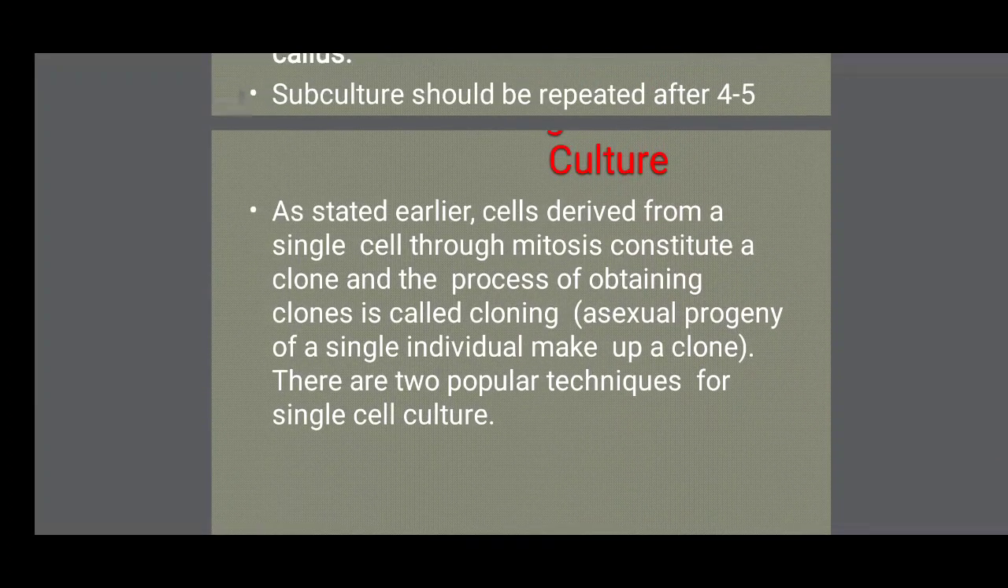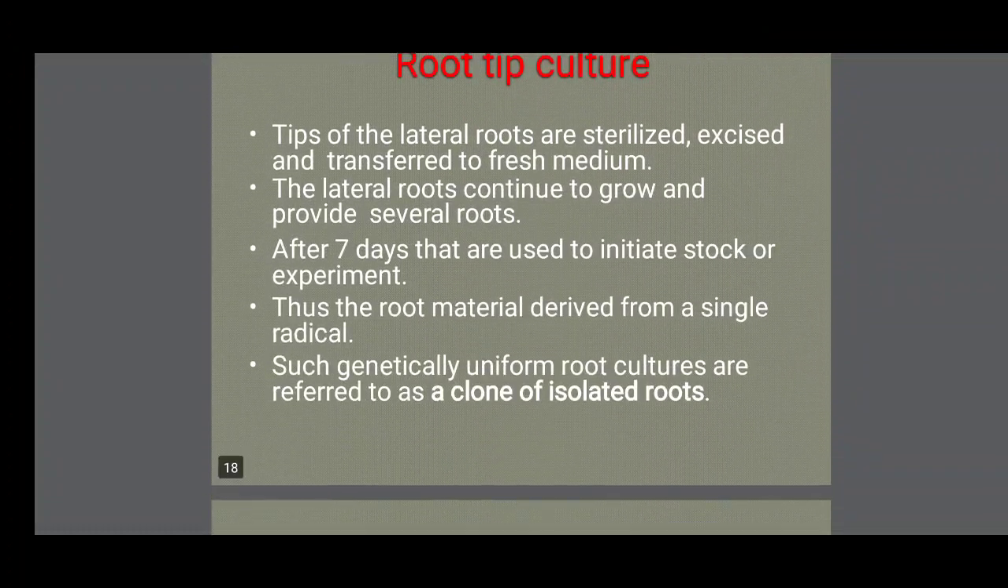As stated earlier, cells derived from a single cell through mitosis constitute a clone. The process of obtaining a clone is called cloning. Asexual progenies of a single individual make up a clone. There are two popular techniques for single cell culture.